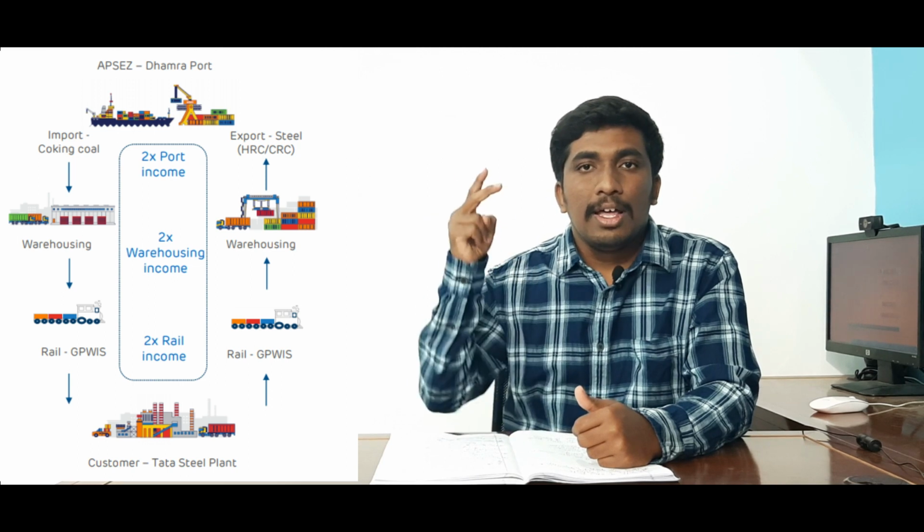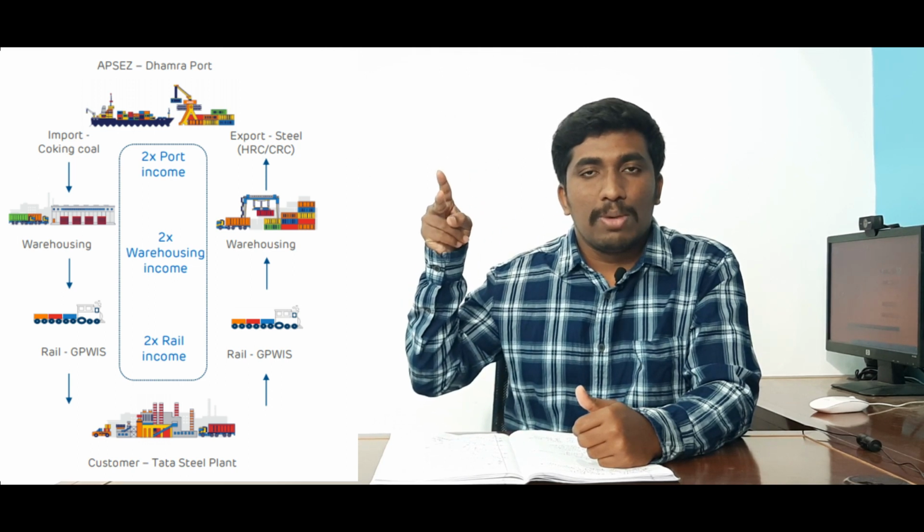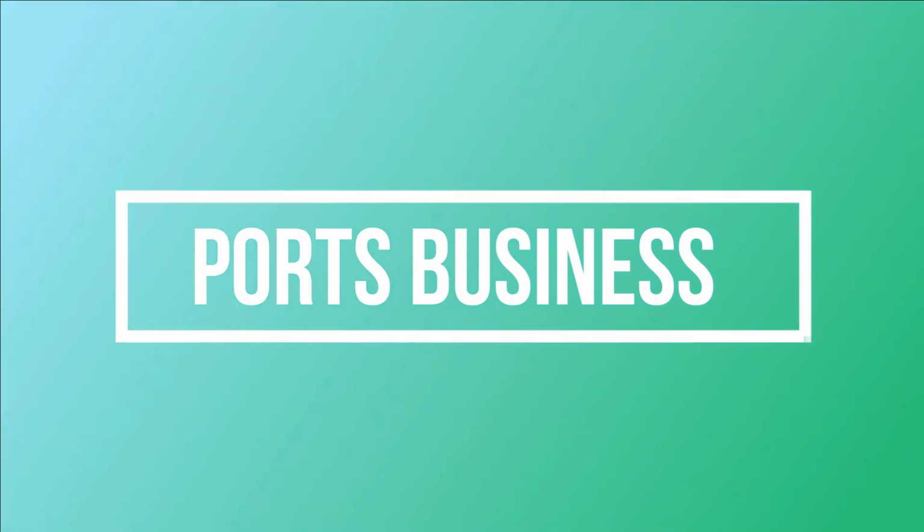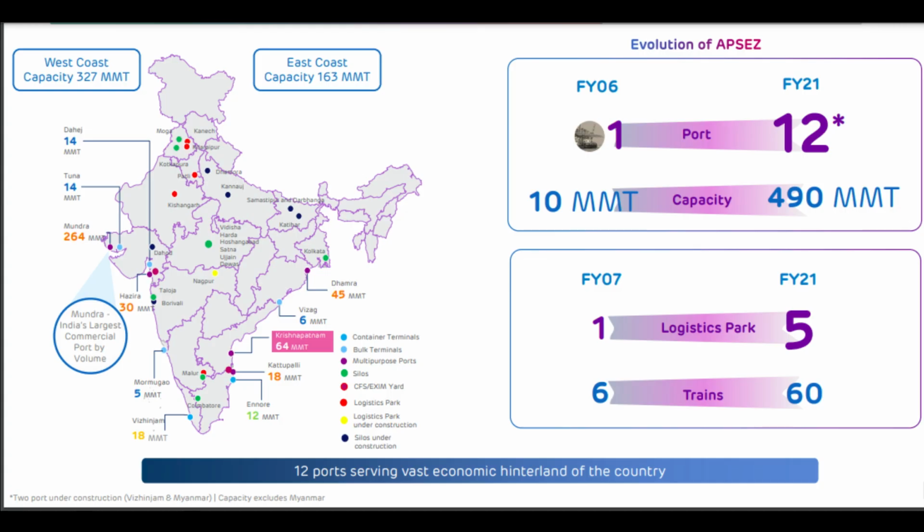In this supply chain, Adani Ports is divided into two segments. The first one is the port segment, the second one is the logistics segment. First, let us focus on the port segment. In the port segment, they have a capacity of 490 million metric tons. On the west coast, they have a capacity of 327 million metric tons, and on the east coast, 160 million metric tons. They operate 12 strategically located ports across the coastal regions of India.